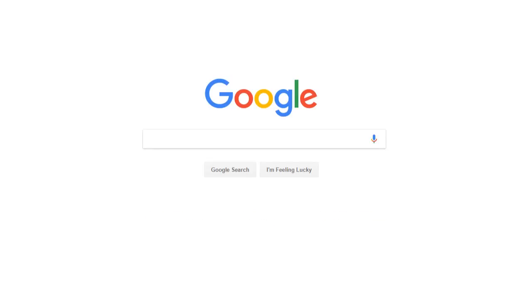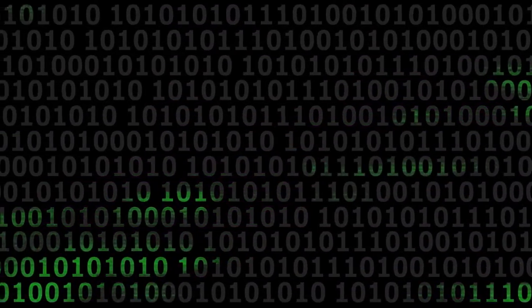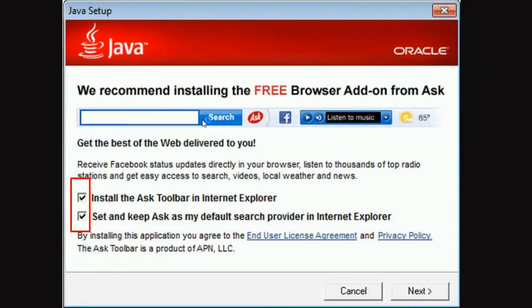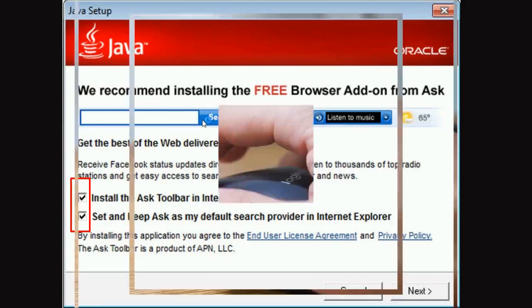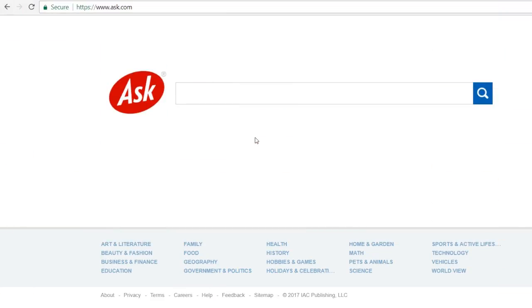Maybe your browser at one time used Google as the default, but now uses something else. This can occur when you install new software or updates. The installation program will sometimes ask if you want to install a browser toolbar and to change your search engine and homepage. Users who click through quickly without reading the prompts can end up with unexpected results.